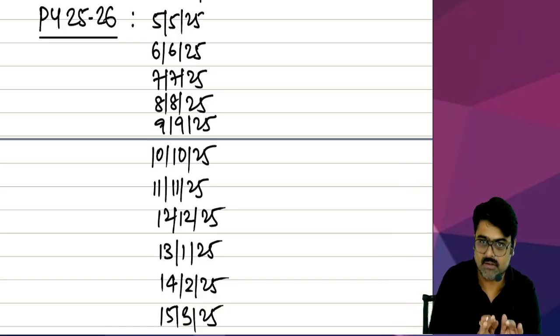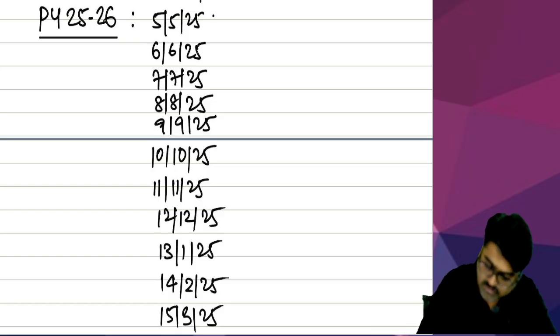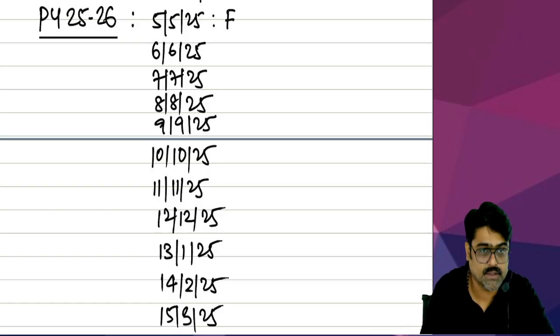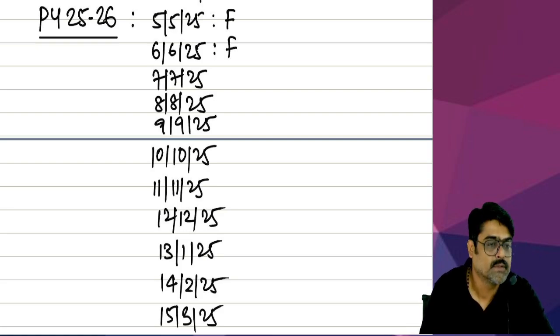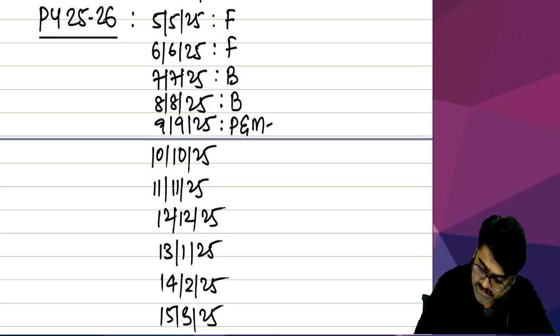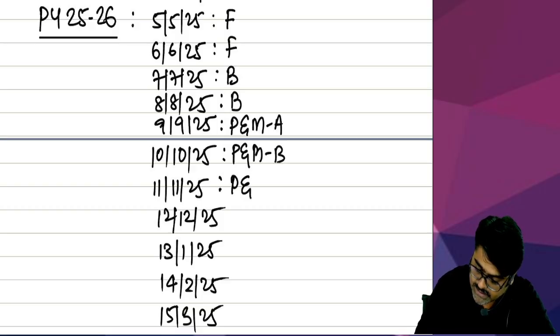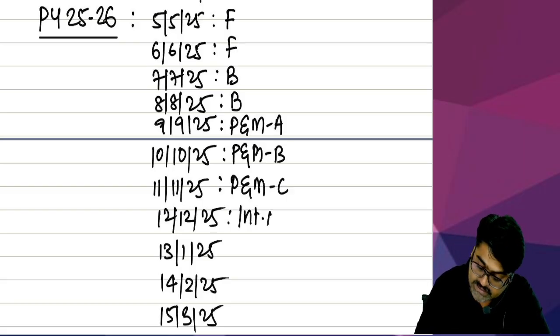So to do the business on different dates, what type of asset I am buying? Let's say, for example, first I buy furniture, then again I buy one more furniture, then I buy a building, then also I buy a building, then I am buying plant and machinery A, then plant and machinery B, then plant and machinery C, then I am buying some intangible asset.